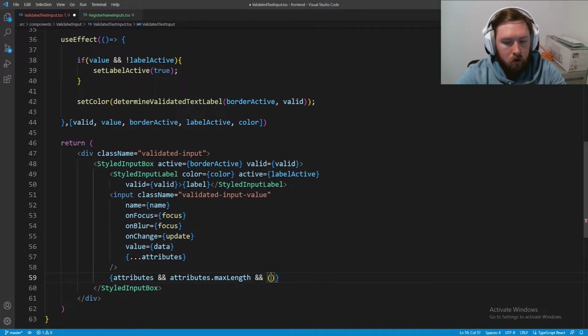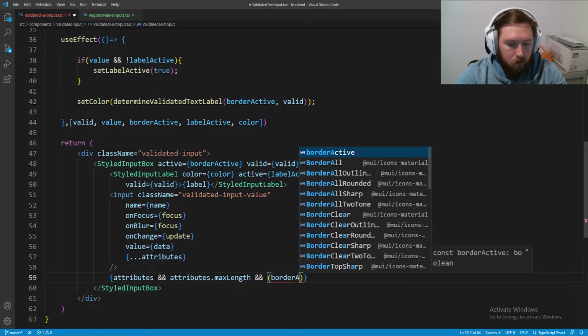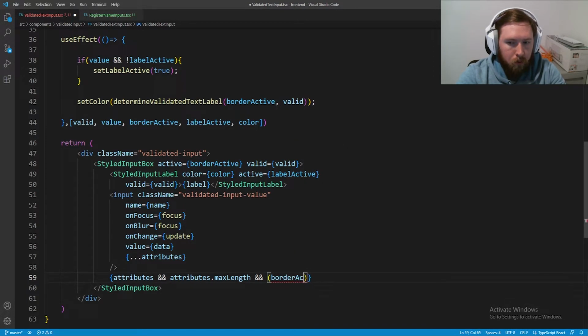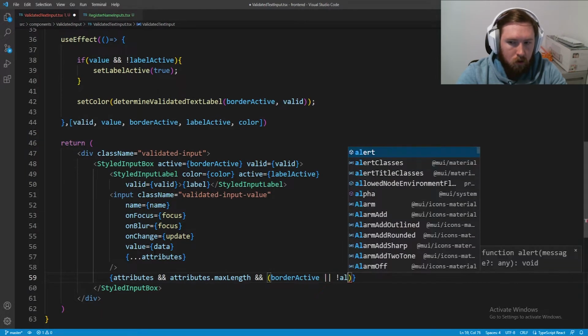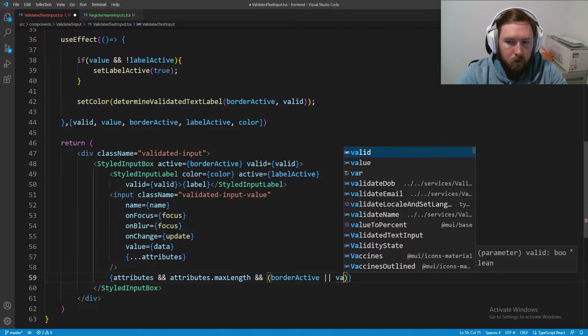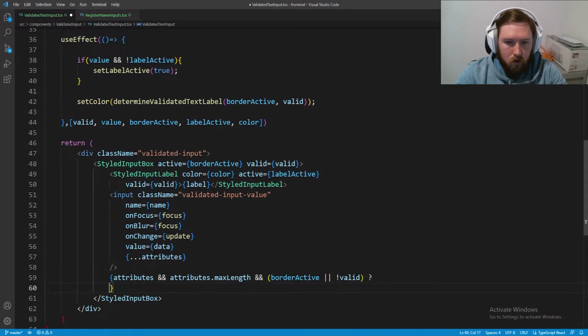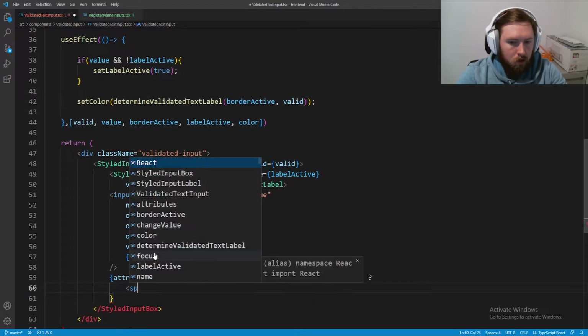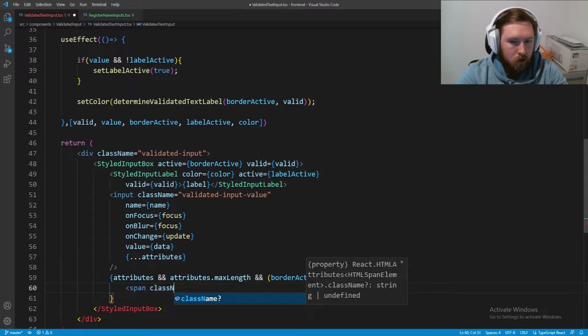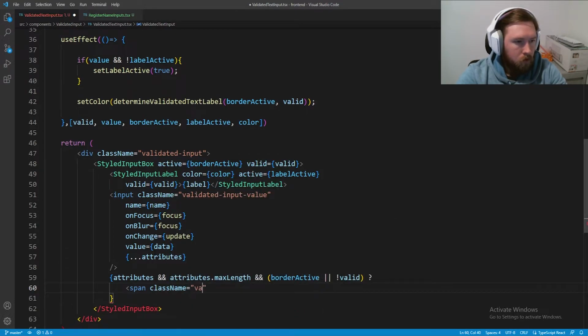Again, it might not actually show up. And then we have to also check for border active. So this only shows up whenever we click, or it's not valid. So if it's not valid, it'll show up, or if the border is active, it'll show up, or both, obviously. So we're going to have a question mark, and we're going to say it'll be a span, the className equal to validated-input-remainder.